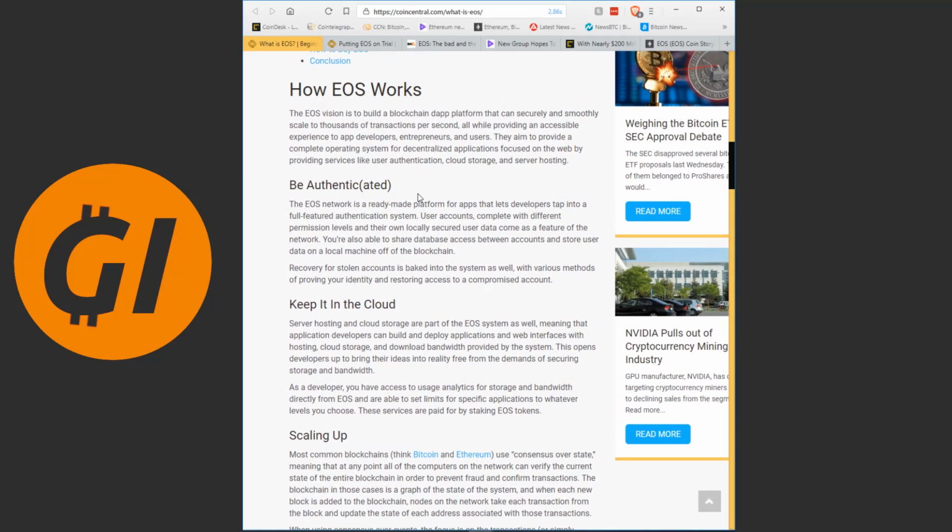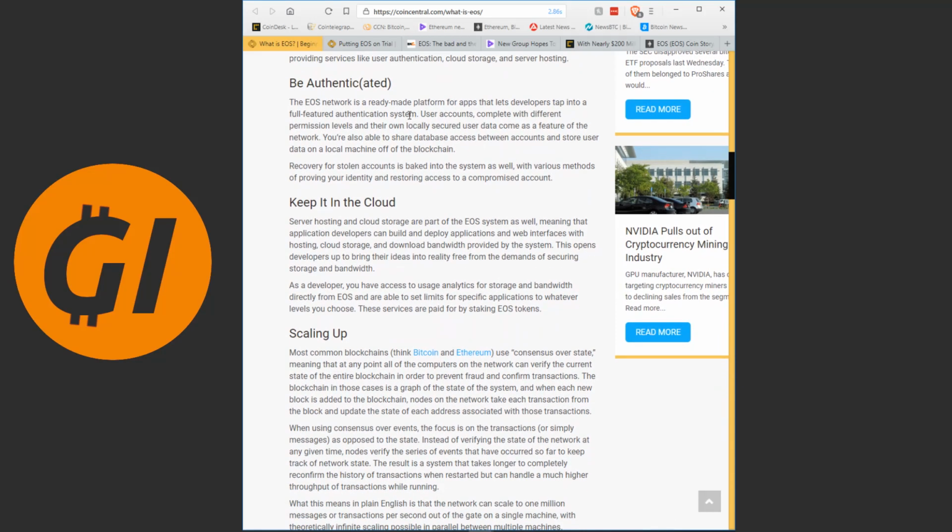How EOS works. The EOS vision is to build a blockchain dApp platform that can securely and smoothly scale to thousands of transactions a second, all while providing an accessible experience to app developers, entrepreneurs, and users. They aim to provide a complete operating system for decentralized applications focused on the web, by providing services like user authentication, cloud storage, and server hosting. The EOS network is a ready-made platform for apps that lets developers tap into a full-featured authentication system. This is a lot of stuff here.